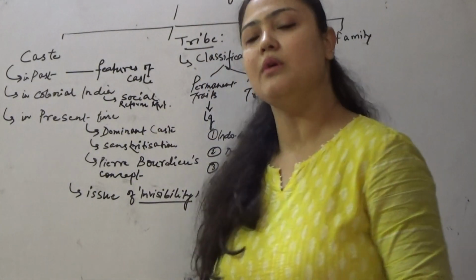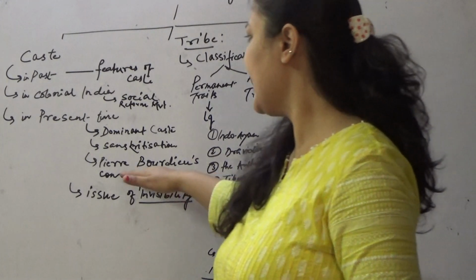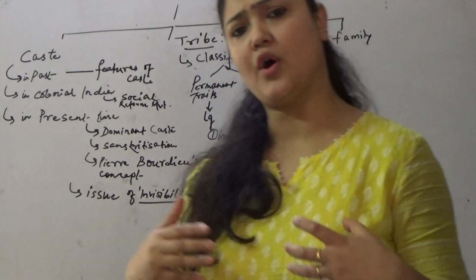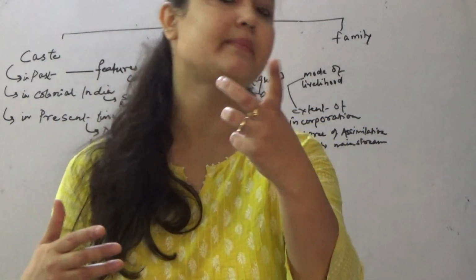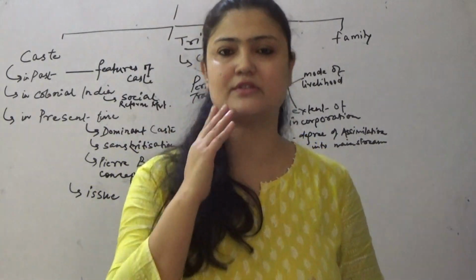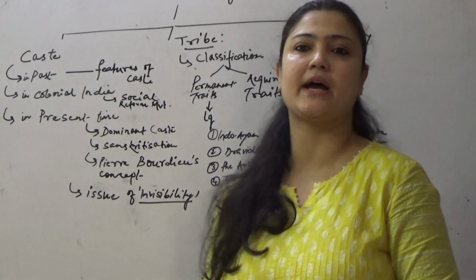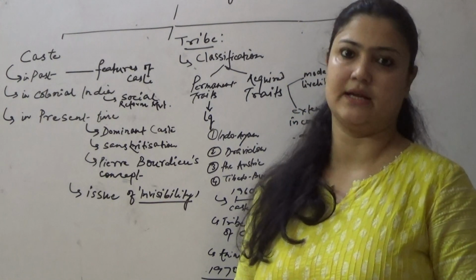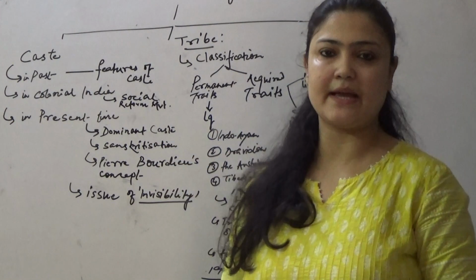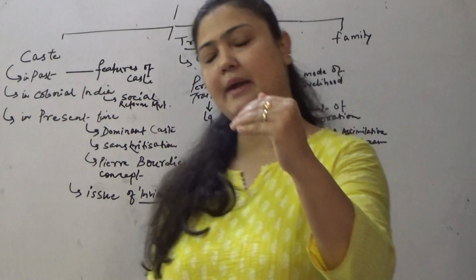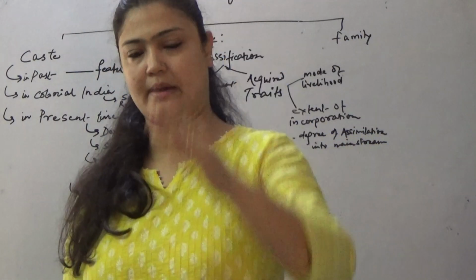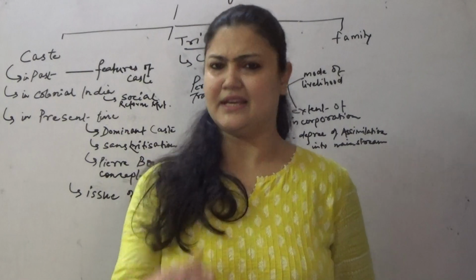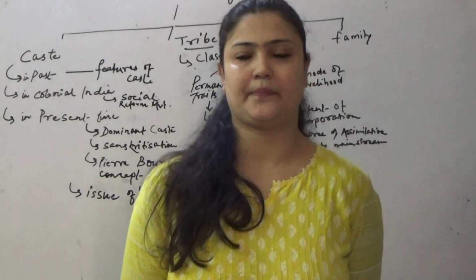ठीक है. Now understand that why I have brought here the concept of capital given by Pierre Bourdieu, the famous sociologist. Pierre Bourdieu's concept of economic capital, cultural capital and social capital. He is a Marxist.